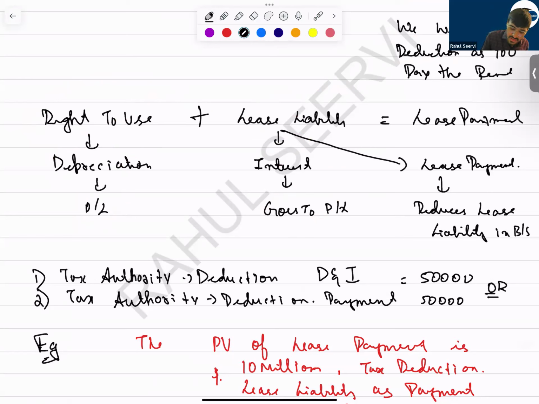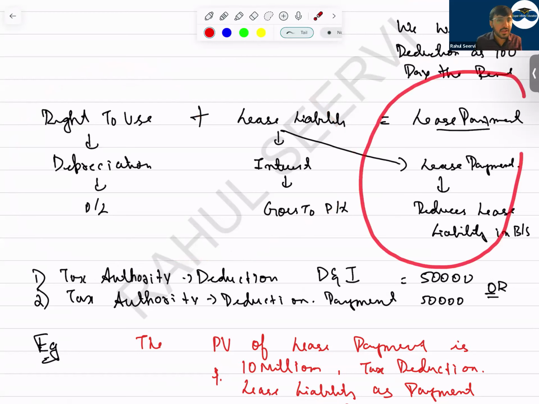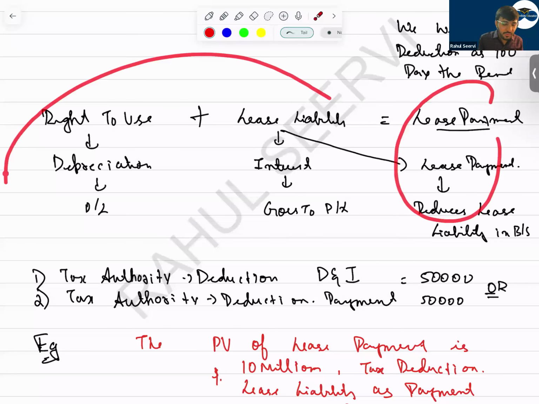Ultimately, we'll get the lease payment. What is the total expense which you record? Now you have to read the question carefully, whether it says the expense can be claimed for these two or for the lease payment. Most of the time, the expense can only be claimed for one thing, either this one or these two.